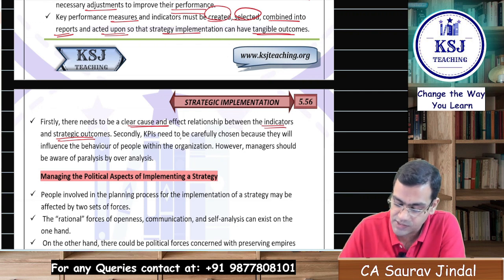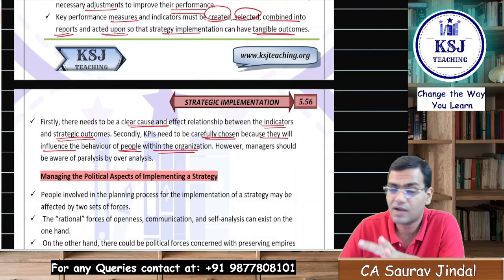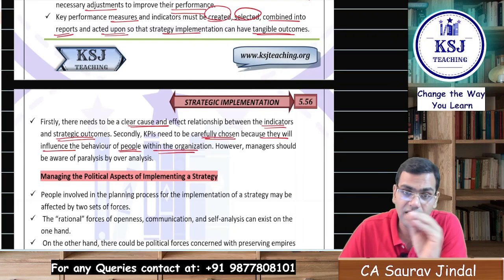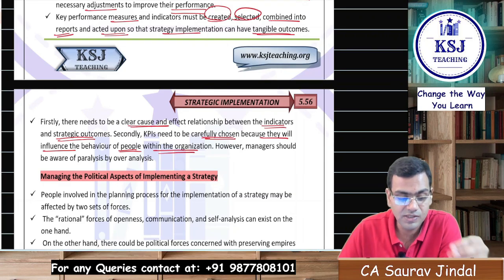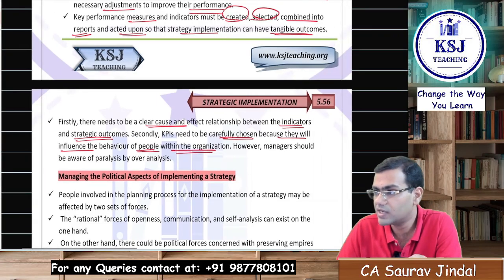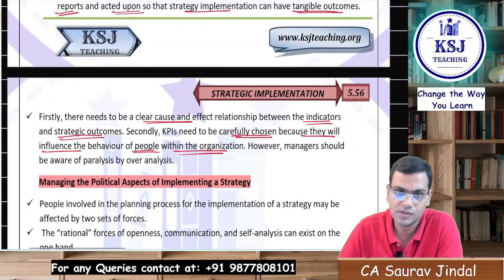Secondly, the KPIs need to be carefully chosen, because they will influence the behavior of the people within the organization. These indicators, you have to choose very carefully, because every action of the organization, everything is going to be done according to these. Right?